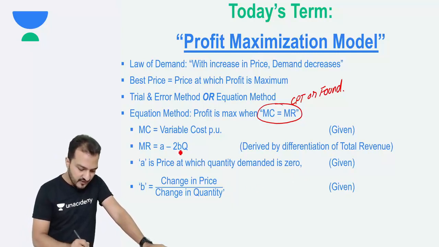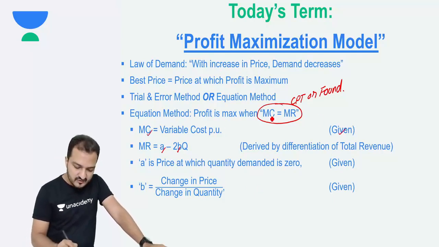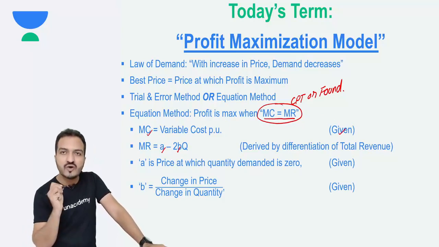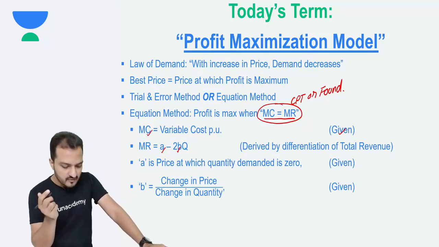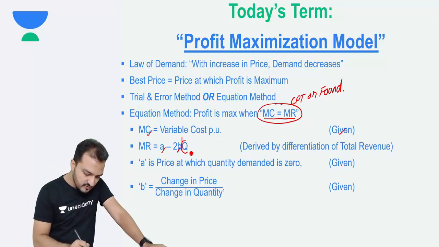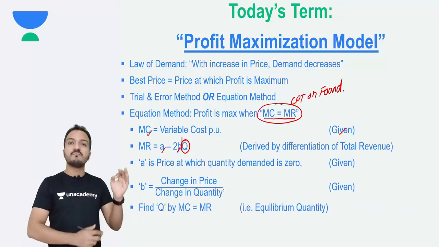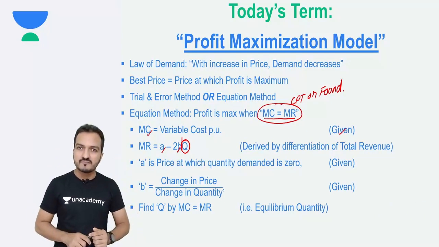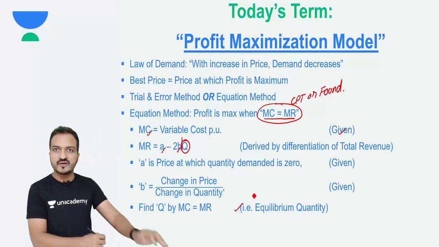Now think, if A is given, if B is given, and if MC is given, then you can use this formula, MC equals MR, make an equation and find the missing item. What will be missing here now? What is missing is only Q. So next step, you find Q by taking MC equals MR. This Q that you get is called the equilibrium quantity.